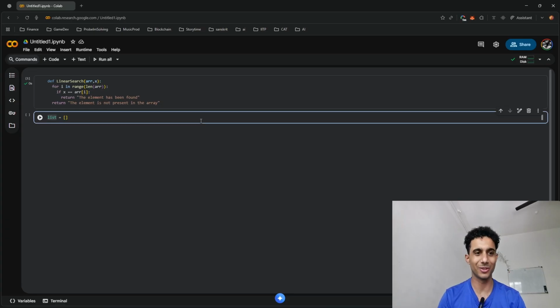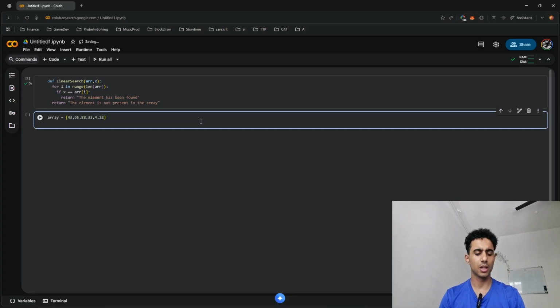This is a good thing you learned. You have naming conventions, and right now I went against the naming convention, so I'll keep it as array only. The list, because we can give an unsorted one, we can just write random numbers here: 43, 65, 88, 32, 4, 22. Okay, decent amount of numbers. Let's check if this function is working or not.